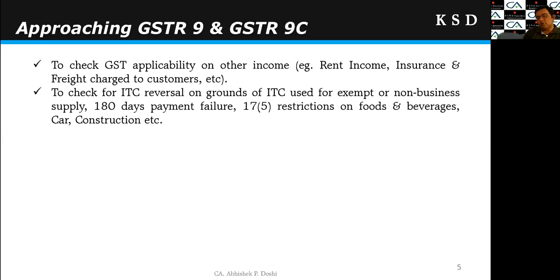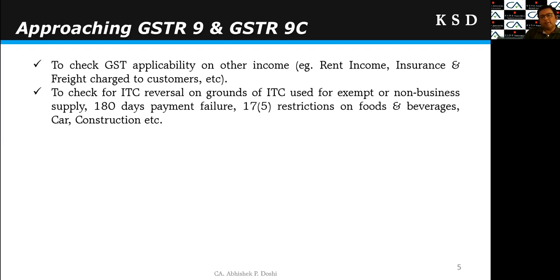But in my personal books of account, I have commercial rent income and I have not discharged the GST liability. Then I am supposed to discharge the GST liability on such rent income, and if I have not, I should discharge it along with the interest. Likewise, besides rent income, there are many other incomes which may be there in the financial statements, and we need to check the GST applicability on the same.